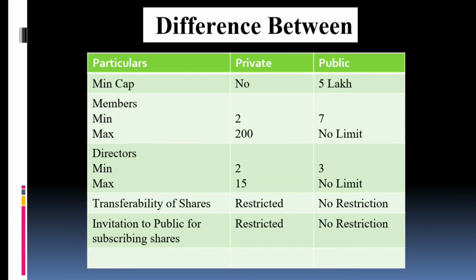Now come the differences between the private and the public company. In the previous slide, we read about the types of the private company, which is divided into 3 parts: OPC, small and other private company. Now we will be reading about the difference between the private company and the public company.